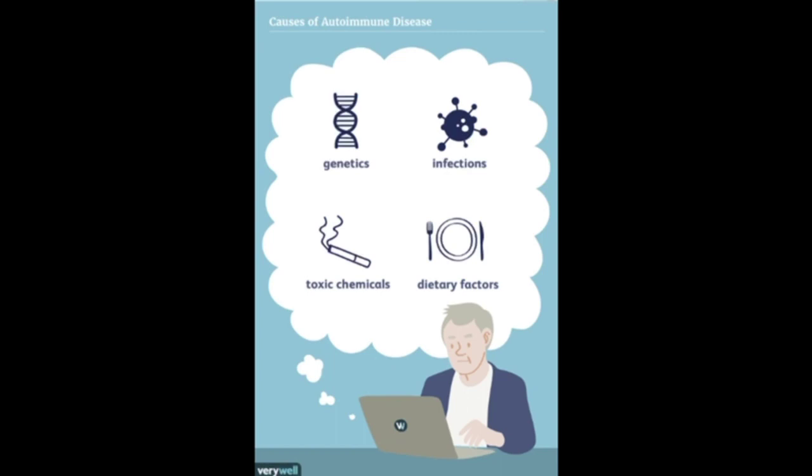Certain medications can induce alterations in your body and mess with your immune system. Autoimmune diseases can also be hereditary, meaning they're more prevalent in families with a history of such conditions. Genetic factors can also increase the likelihood of developing an autoimmune disorder.